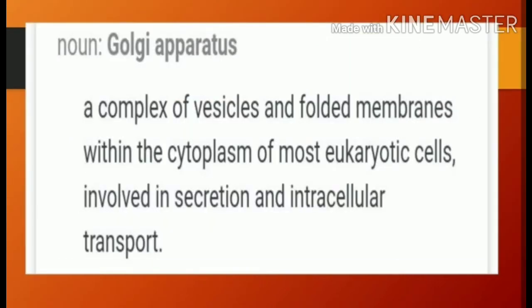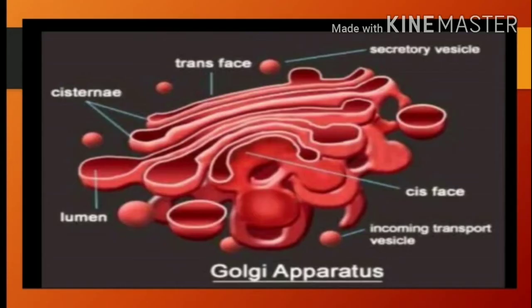Okay, so Golgi apparatus or Golgi body, it is nothing but a complex of vesicles and folded membranes within the cytoplasm of most eukaryotic cells which are involved in secretion and intracellular transport. As you can see, there are several folded structures or membranes which are found in the above slide. You can see the image of the Golgi body.